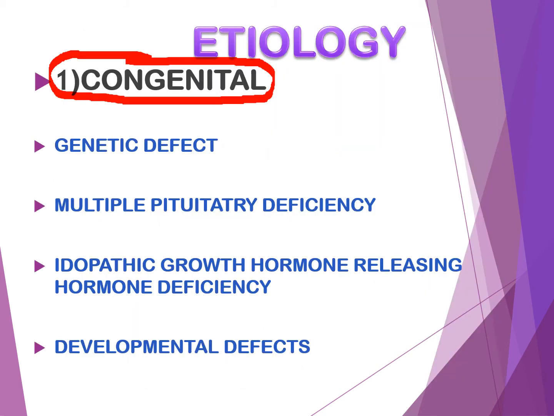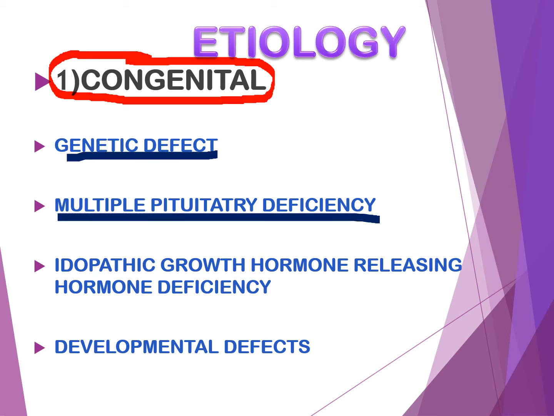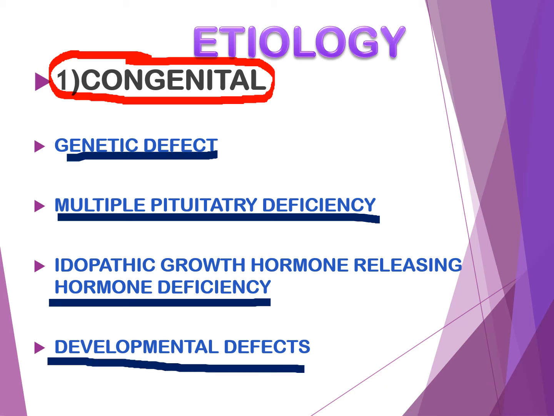Now we can see the etiological factors responsible for growth hormone deficiency. There are two etiological factors: first one, congenital causes, and then acquired causes. The congenital causes are genetic defect, then multiple pituitary deficiency, then idiopathic growth hormone releasing hormone deficiency and developmental defects.